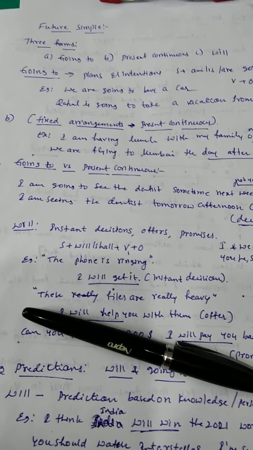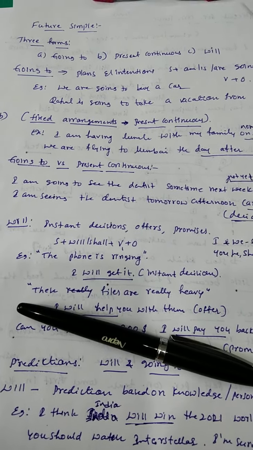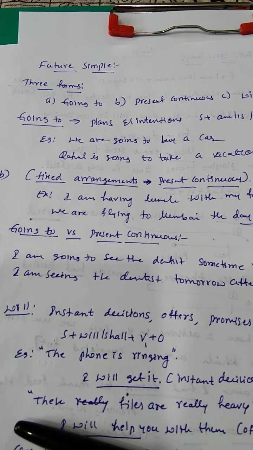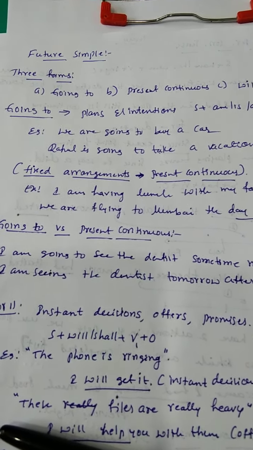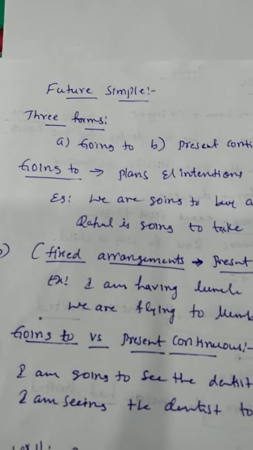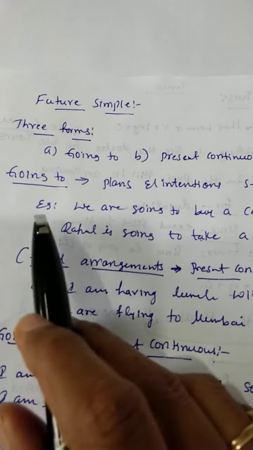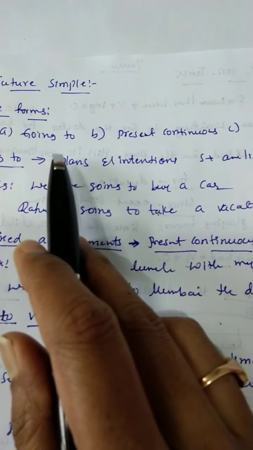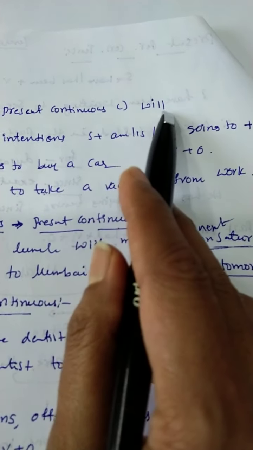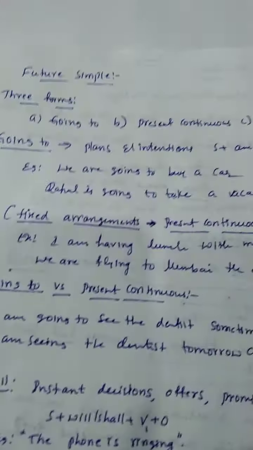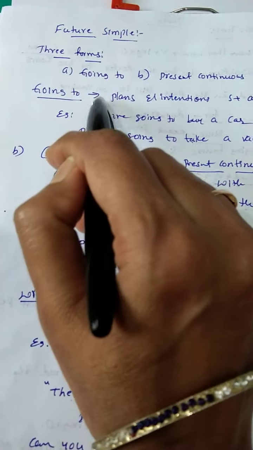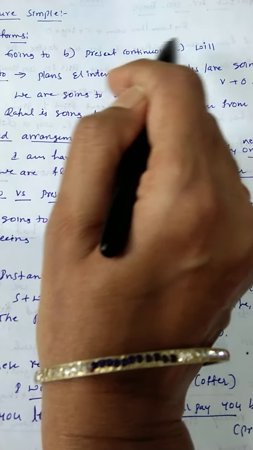In the previous video, I explained to you about present and past tense. In this video, I am going to explain to you about future tense. Let's see about future simple or simple future. There are three forms in future simple. The first one is going to, the second one is present continuous, and the third one is will. Okay, we will show simple future in three forms: going to, present continuous, will.